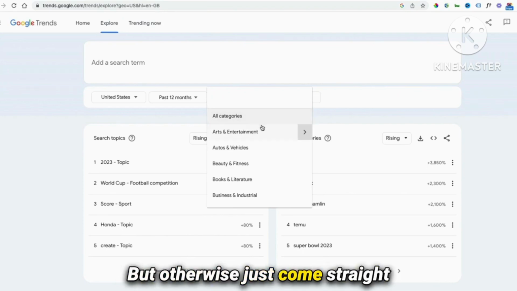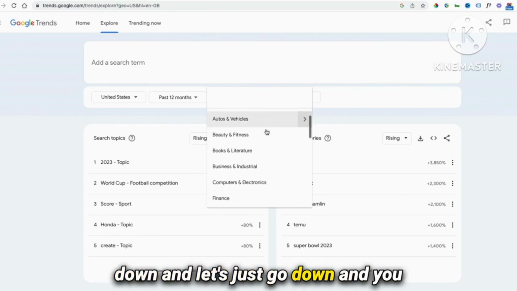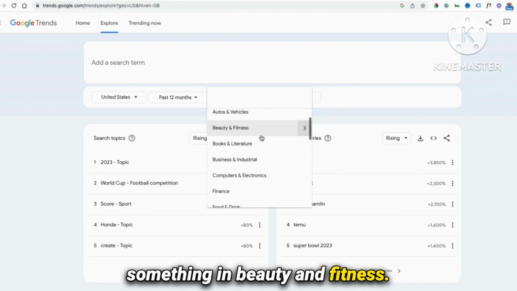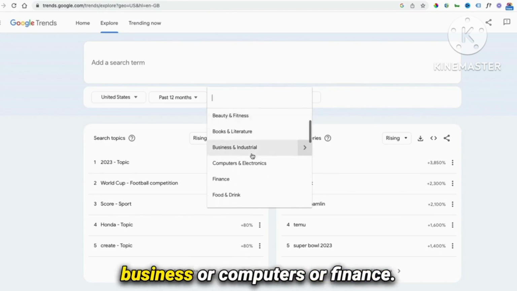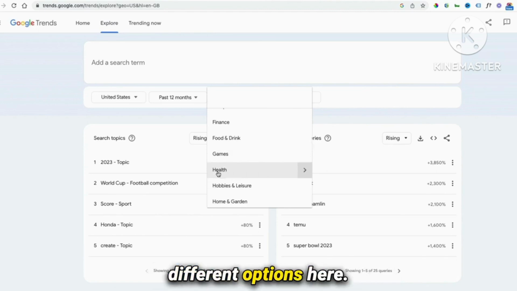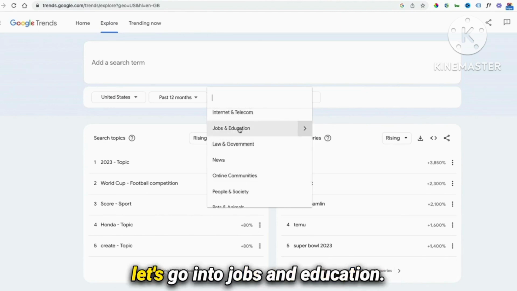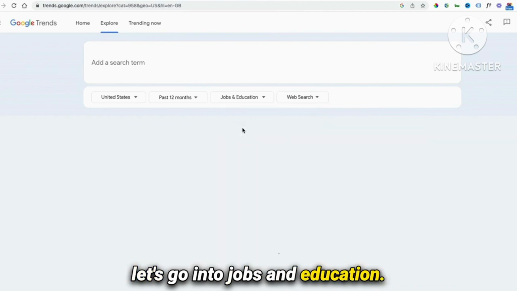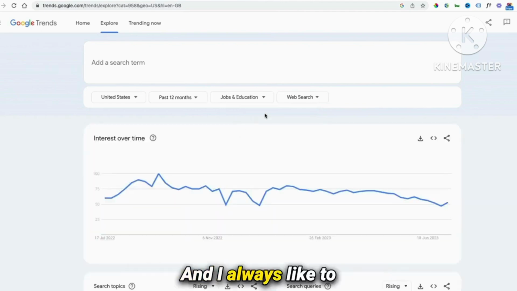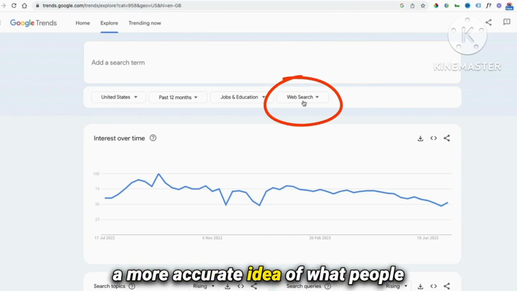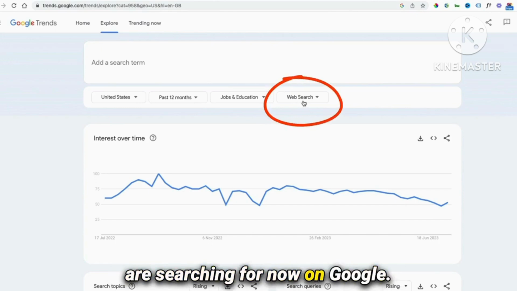But otherwise, just come straight down and let's just go down, and you could say, okay, I'm going to be doing something in beauty and fitness, or I'm going to be doing something in business or computers or finance. Literally, you've got all the different options here, health. So for the sake of this training, let's go into jobs and education. And I always like to start with web searches. Web searches are going to give you a more accurate idea of what people are searching for now on Google.